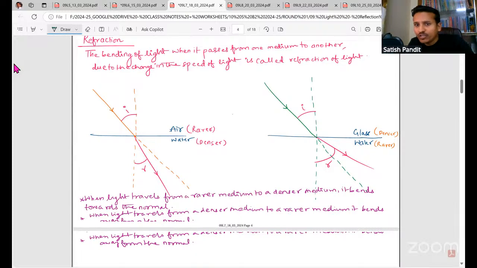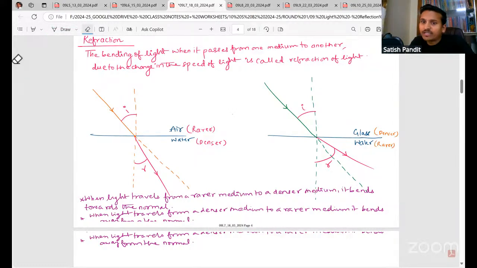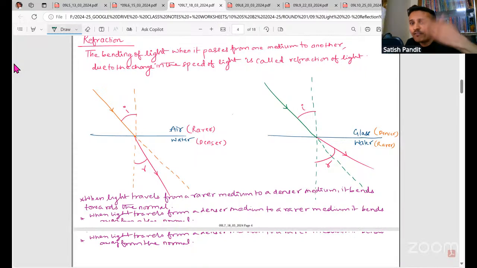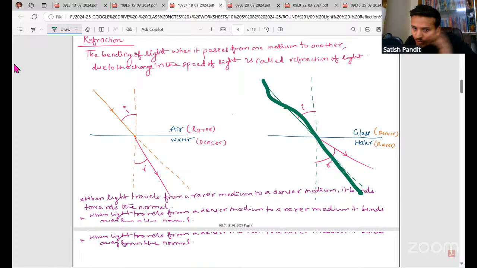Now if you look here, light is coming from glass and going to water. If you compare glass and water, glass is going to be denser. So when light travels from a denser medium to a rarer medium, it will bend away from the normal. See, light was supposed to go like this in a straight line. It is going away from the normal. The normal is this, away from normal.